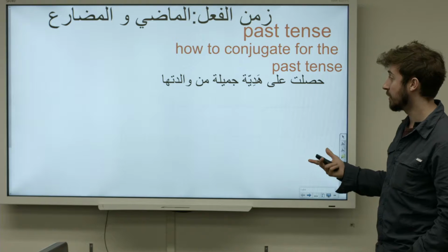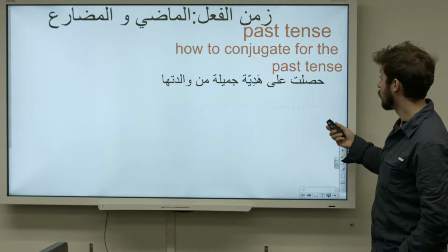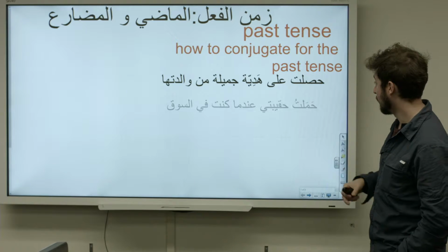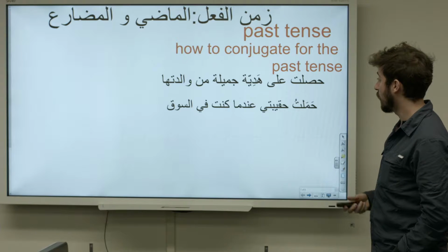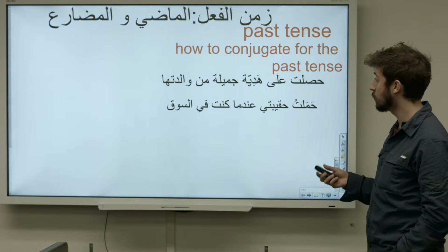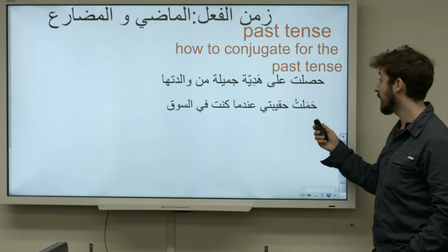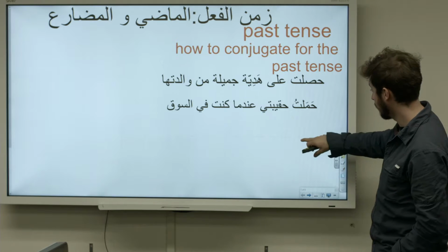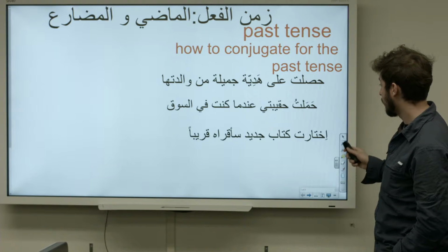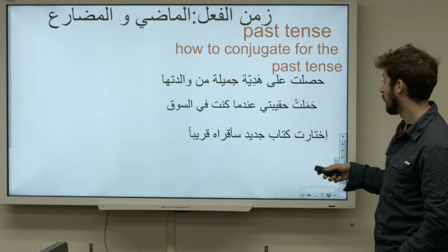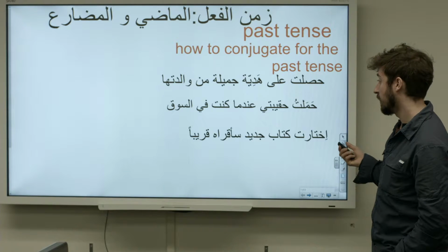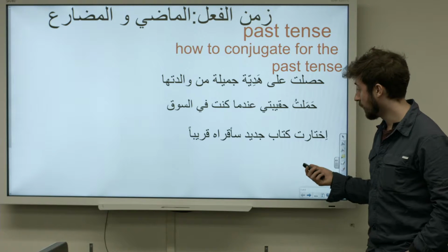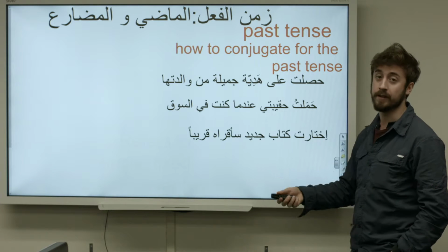حصلت على هدية جميلة من والدتها. She received a beautiful gift from her mother, right? حملت حقيبتي عندما كنت في السوق. I carried my bag while I was in the market. Another one. اخترت كتاب جديد. سأقرأه قريبا. So I chose a new book that I will read soon.